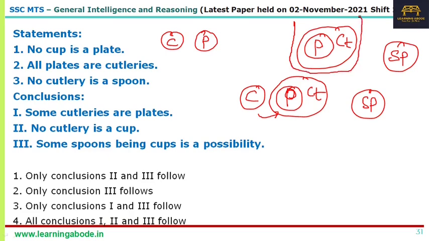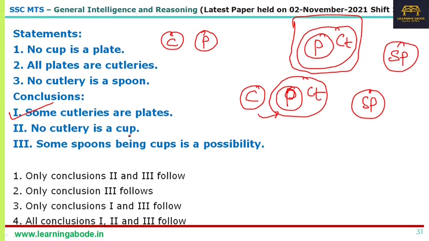A similar statement was given in the previous syllogism question in the same video. When you say all plates are cutleries, it is obvious that some cutleries are plates, so conclusion 1 follows.